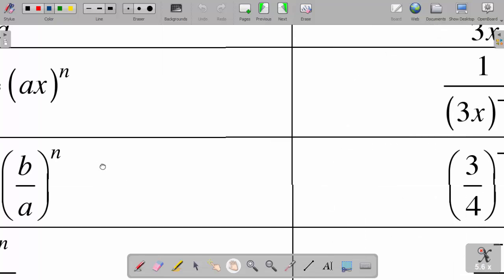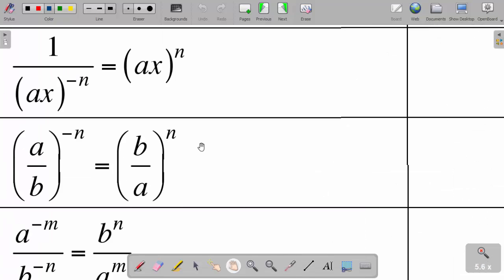Now another one which is also important. If we have (a over b) in brackets to the power negative n, now to make this power positive, we swap the numerator for the denominator. In other words, the numerator becomes the denominator. What about the denominator? It becomes the numerator. And that's why it is b over a but the power positive n.